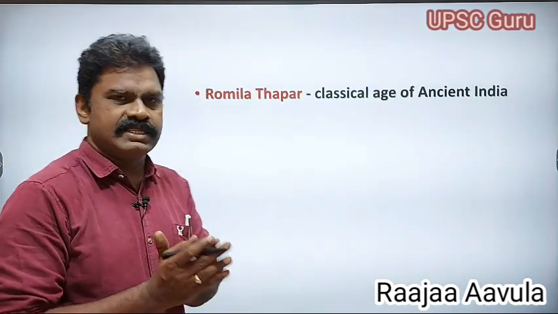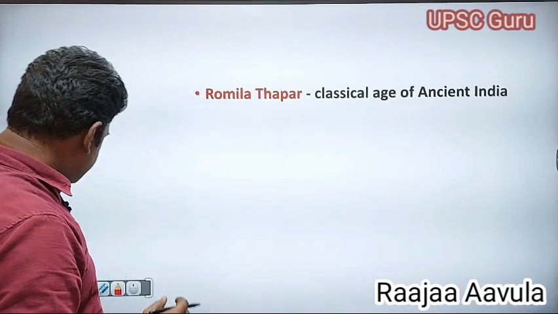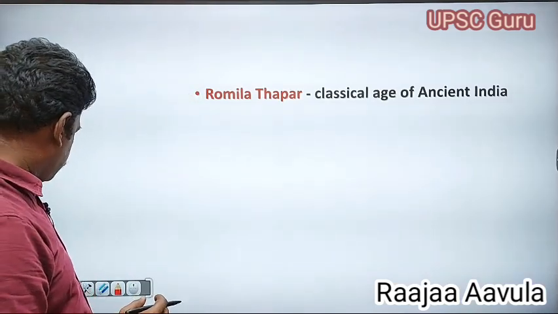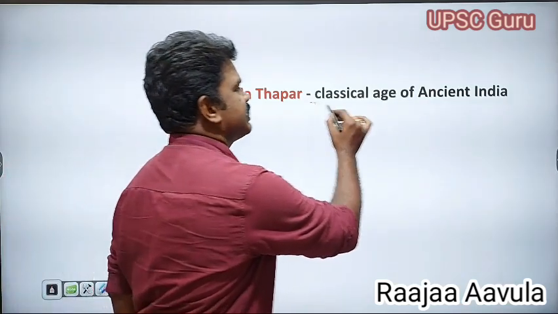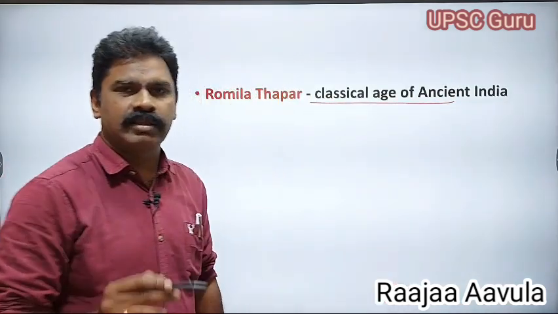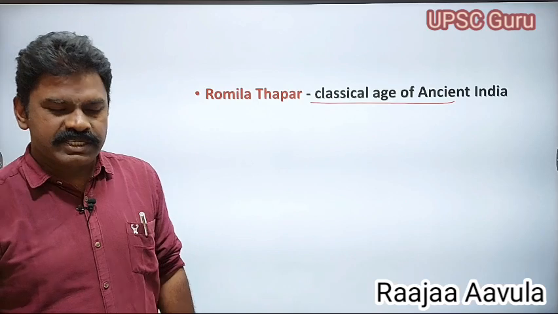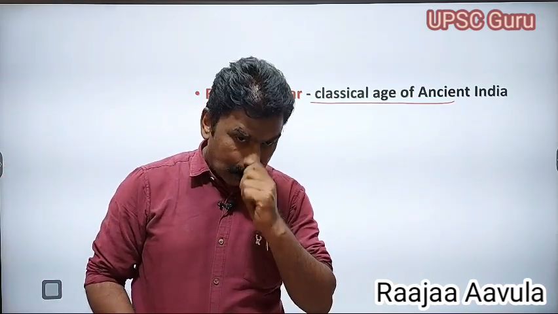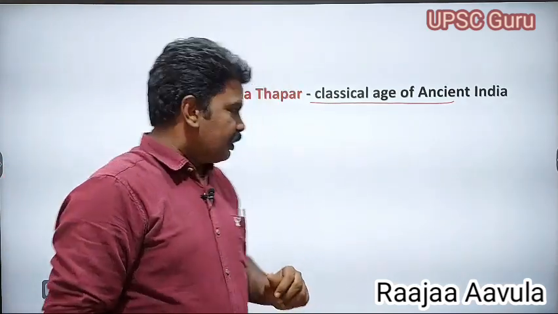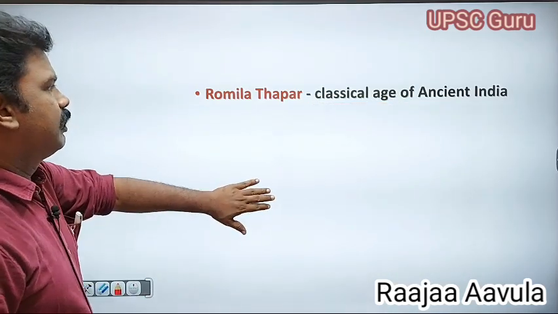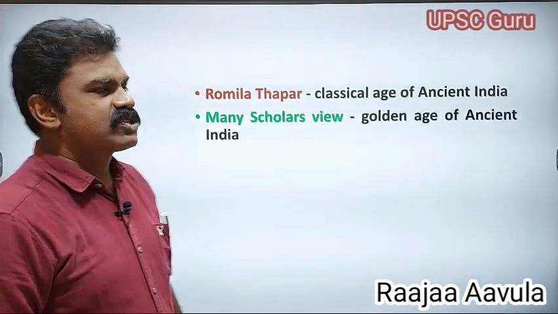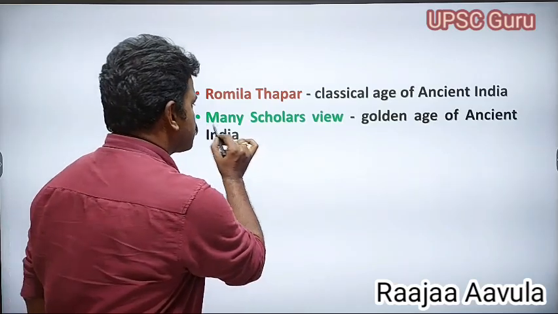But coming to the Gupta age, the Gupta age is considered a classical age of ancient India by Romila Thapar. And the Gupta age is also called the golden age by many scholars.